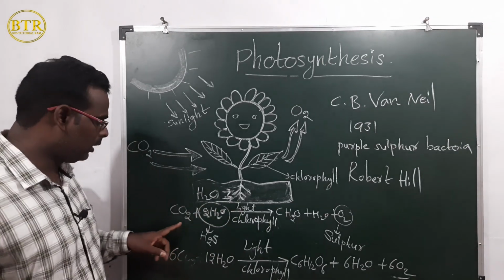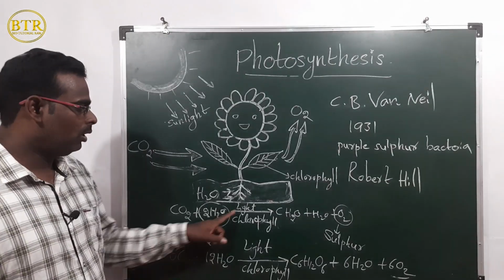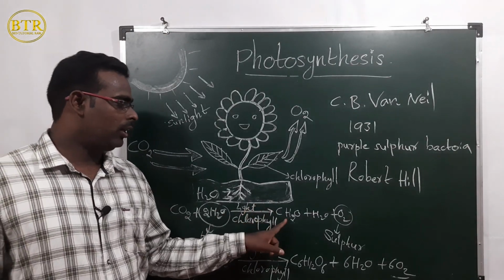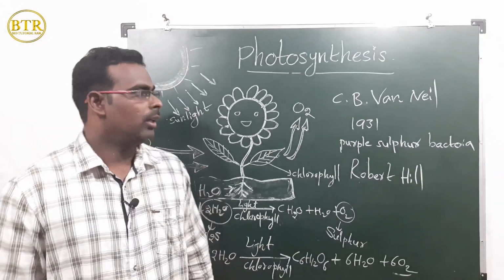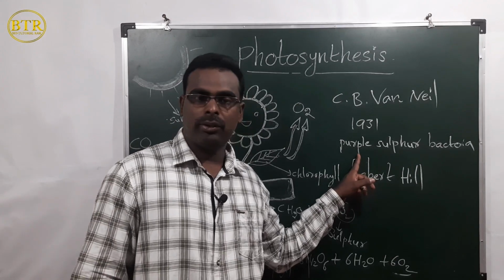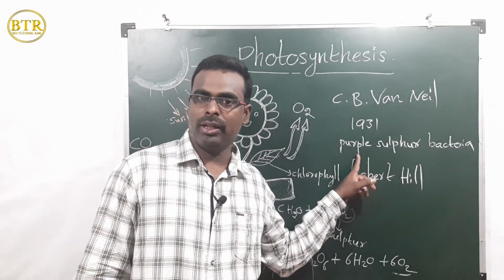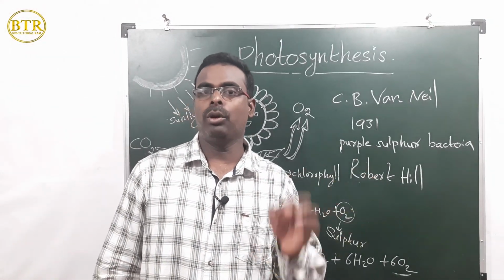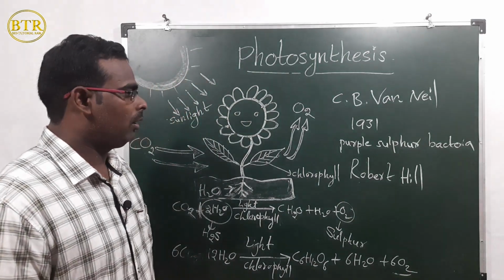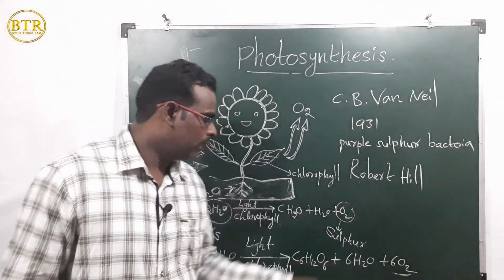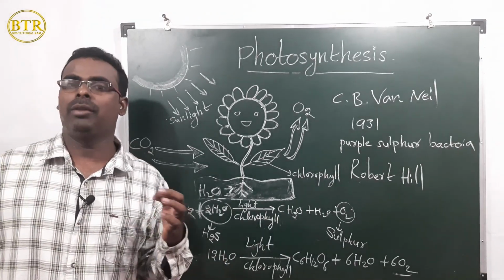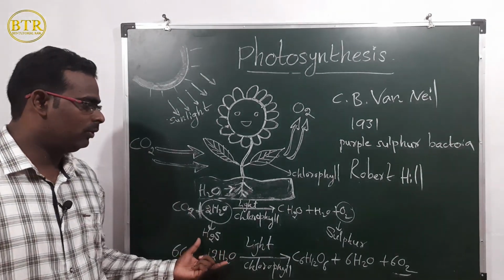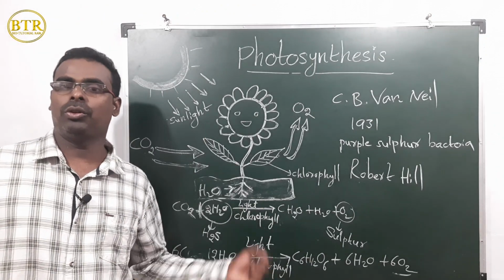What is the simple equation? This is CO2 plus 2H2O, in the presence of light and chlorophyll, gives CH2O plus H2O plus O2. This is the equation of C.B. Van Niel. C.B. Van Niel worked on purple sulfur bacteria and found that light plays an important role in photosynthesis. Later on, Robert Hill showed that oxygen gas is released from the water molecule. He proved it experimentally. And this is the balanced equation of photosynthesis.